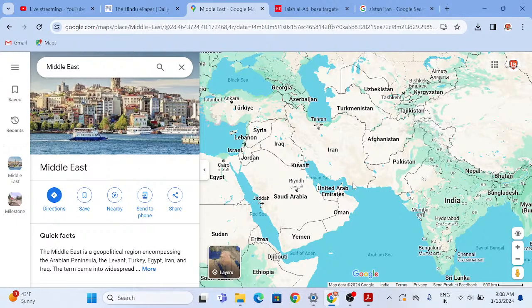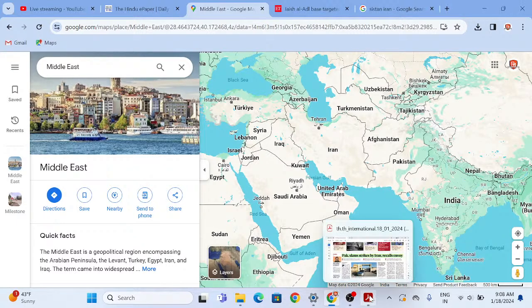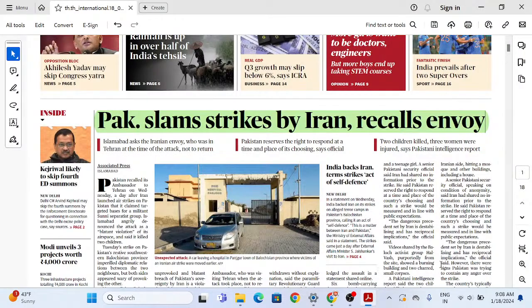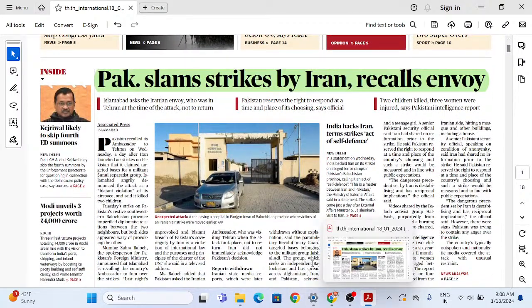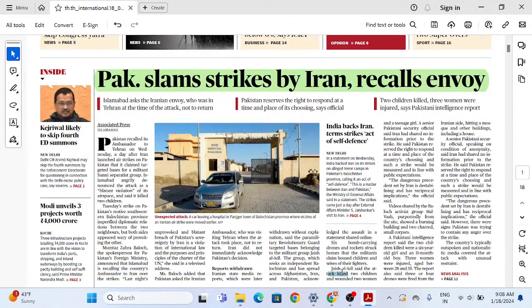Yes, everyone has clarity up to here. So you are aware of the situation of Iran, Iraq, and Pakistan. And the terror outfit that has been targeted by Iran is the Jaish al-Adl, which is also known as the Army of Justice. I can highlight it over here. It is Jaish al-Adl, right? So this is a point that we have to understand.